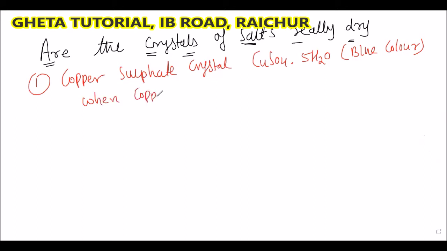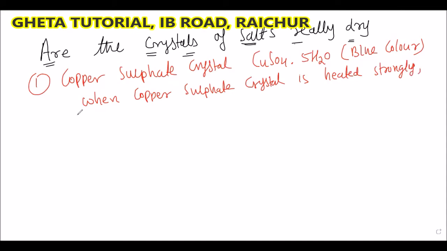When the copper sulfate crystal is heated strongly, what will happen?